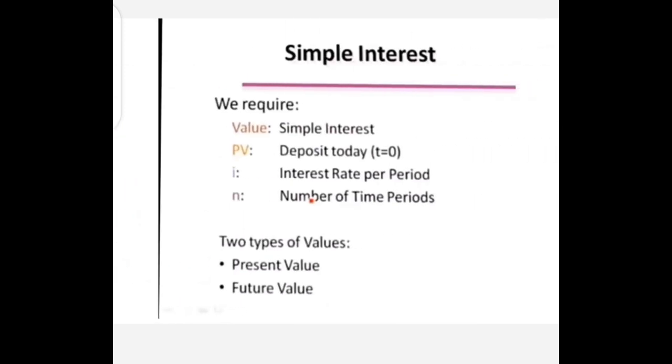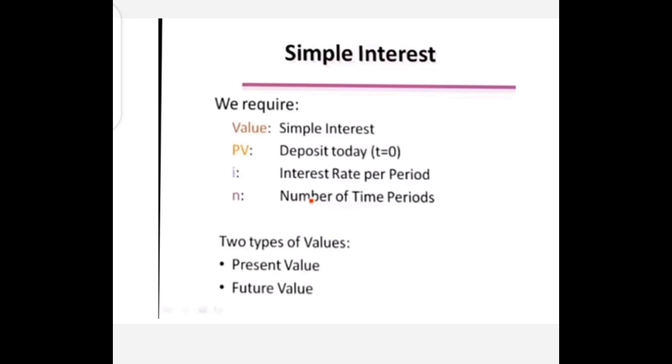Now we have the simple interest. Simple interest requires certain things. We are collecting the simple interest, so we have to understand what is the PV. PV represents the present value or deposit today, whereas T is equal to 0. If we deposit any amount today, then T is equal to 0.